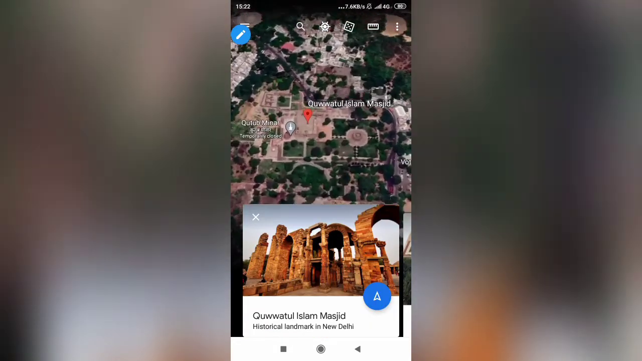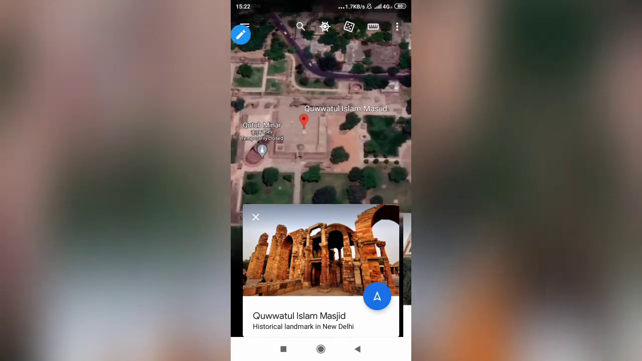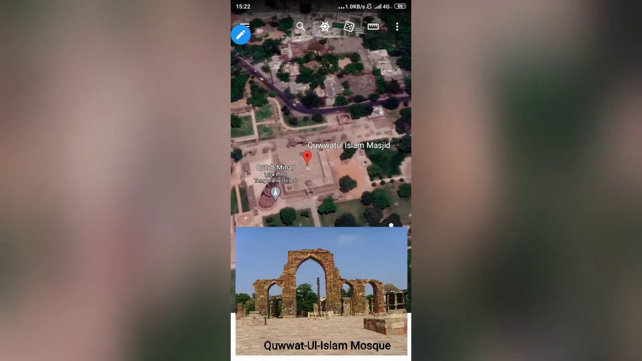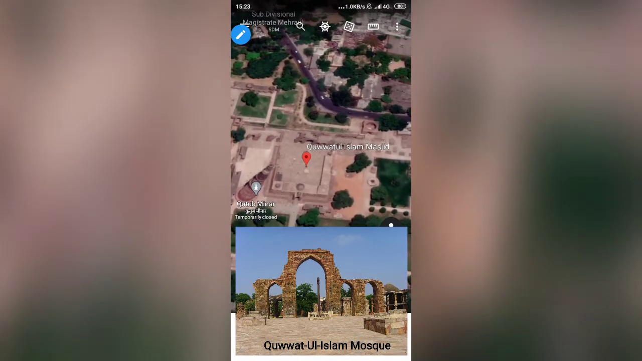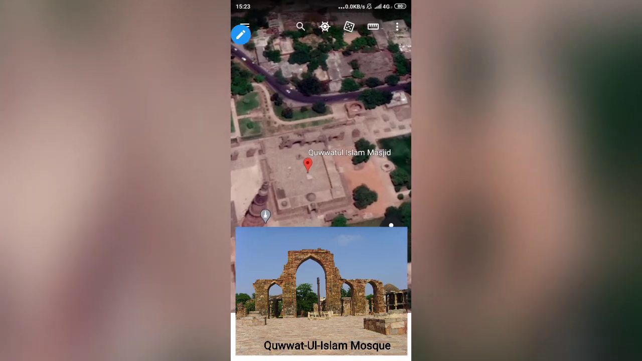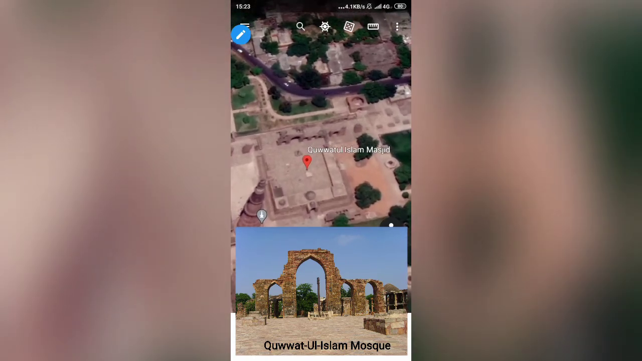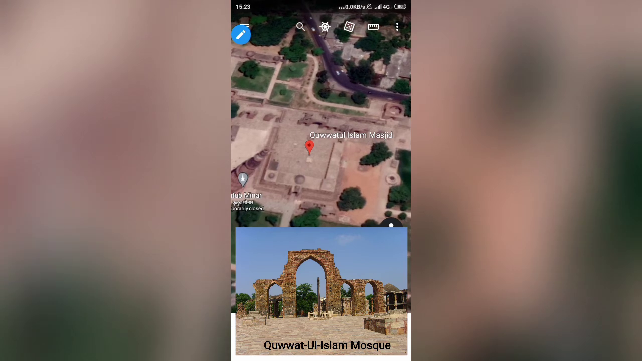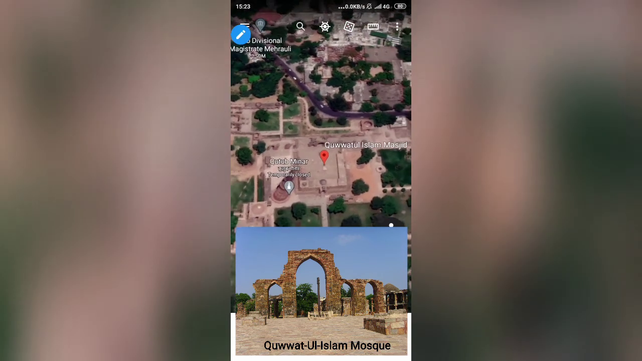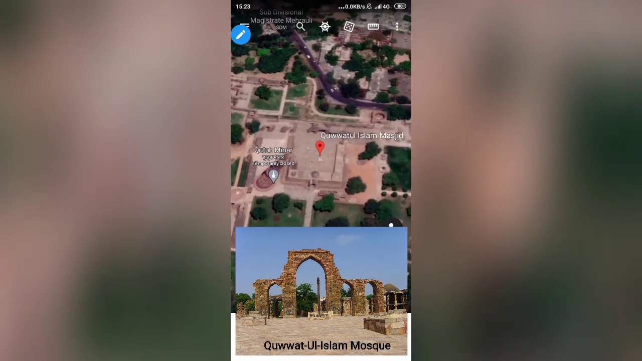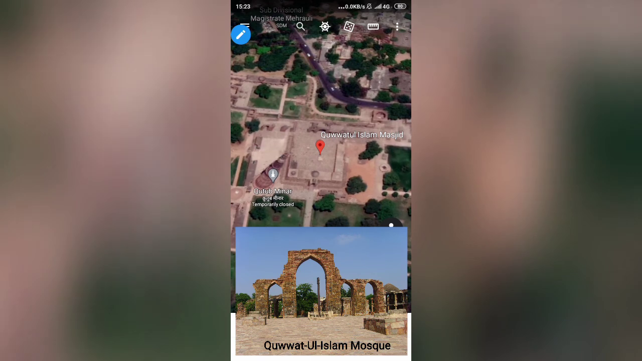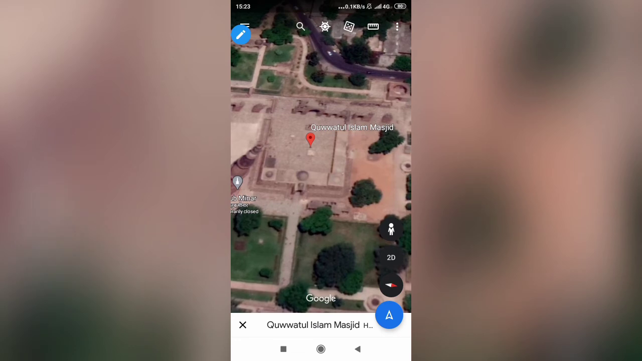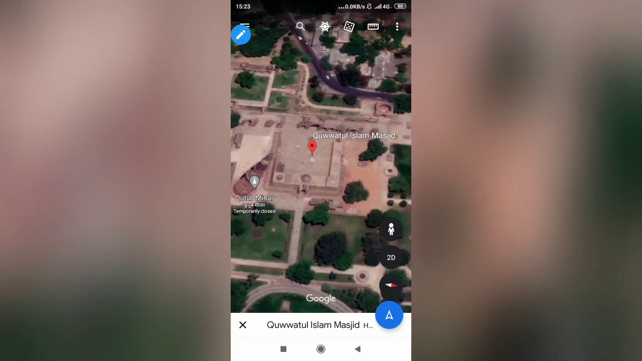Yes, here you go. As you can see, this is pinpointing at the red bar. This is the Quwwatul Islam Mosque, and this mosque was first constructed by Qutbuddin Aibak, who was the deputy, or you may say viceroy, of Muhammad Ghori when Muhammad Ghori defeated Prithviraj Chauhan, Rajput ruler, in the second battle of Tarain, which founded the foundation stone of Muslim rule in India, that later on started Delhi Sultanate and all. This Quwwatul Islam Masjid was built by Qutbuddin Aibak.